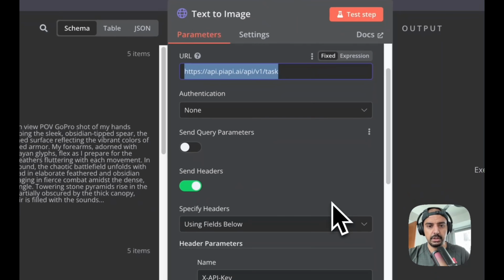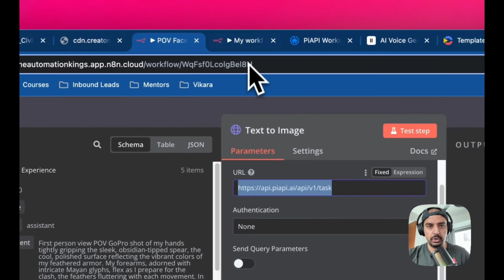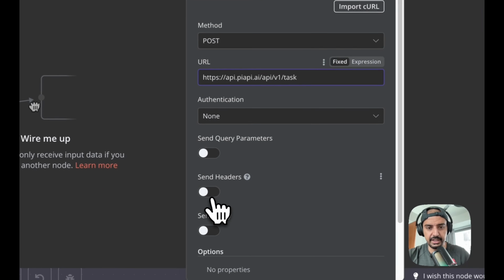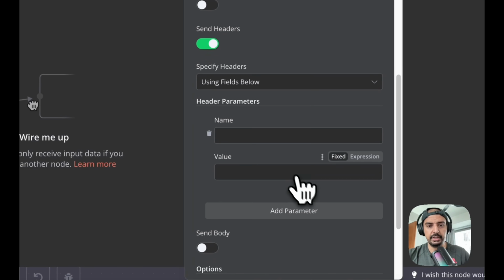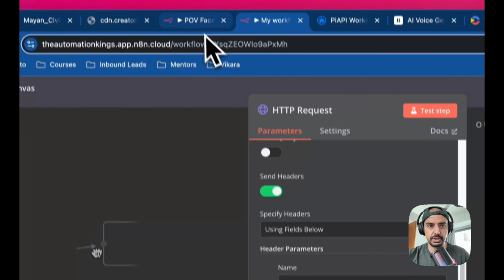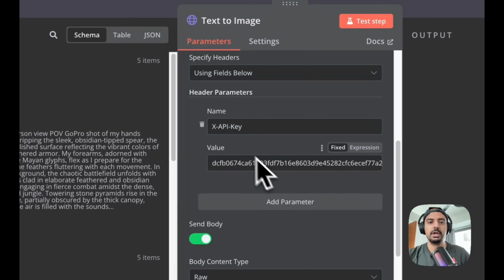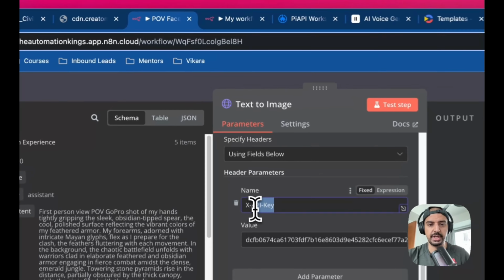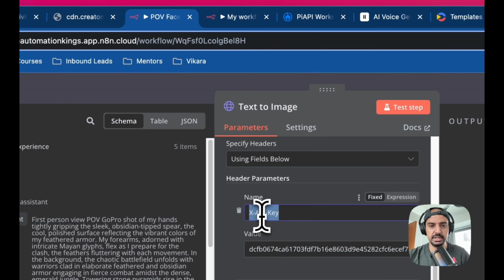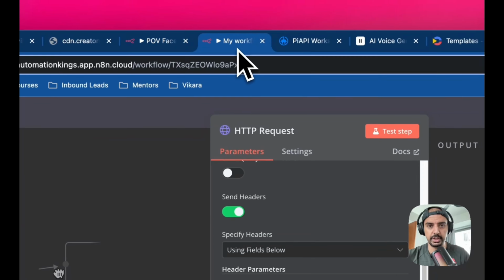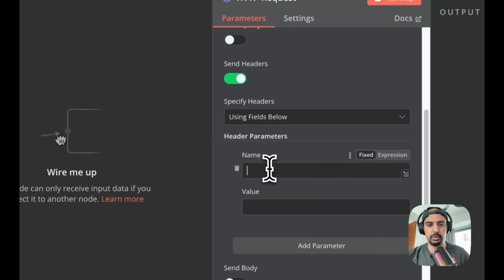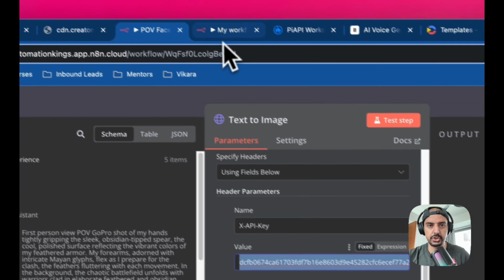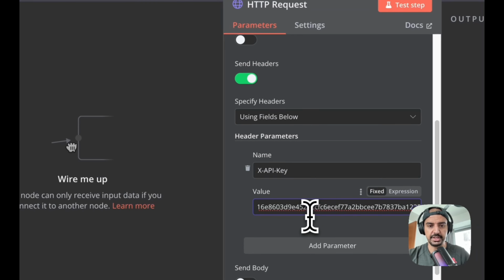And then you need some headers, okay? So just go back into here, select headers, right? And this is very important, so make sure you're paying attention to this, okay? So I'm going to go back to the original and show you why. So the first header has to be the X-API key. And make sure that this is case sensitive, okay? This is very, very important. So I'm just going to copy that because I've already got it. I don't want to make any mistakes because I know it works. And then the value is going to be the API key. And I'll show you in a sec how to get that. We're going to go inside of Pi API and show you exactly how that works. So I'm just going to get that.